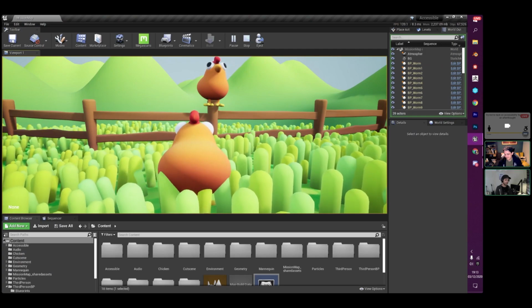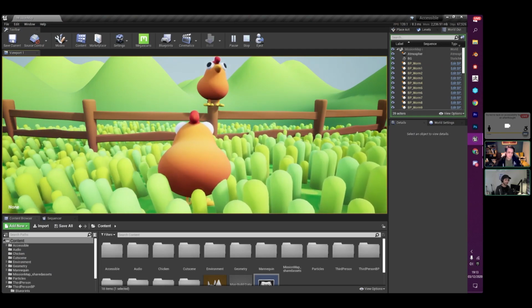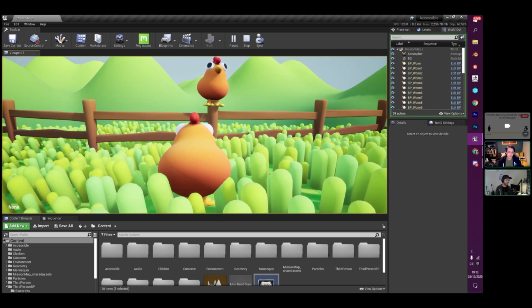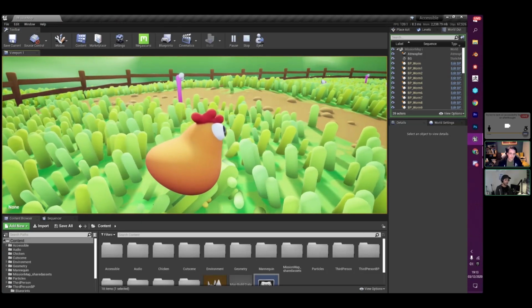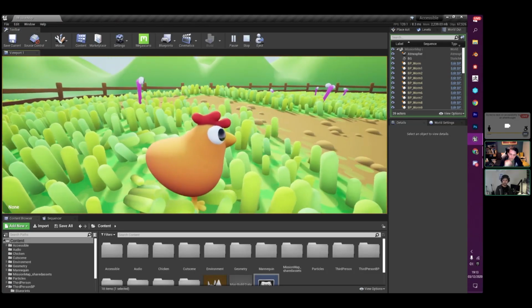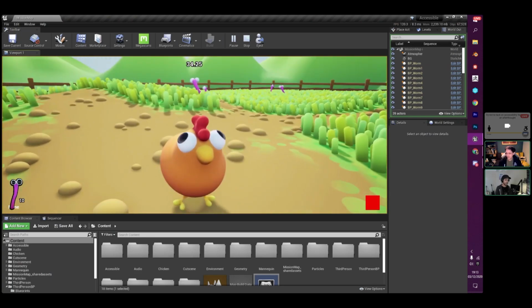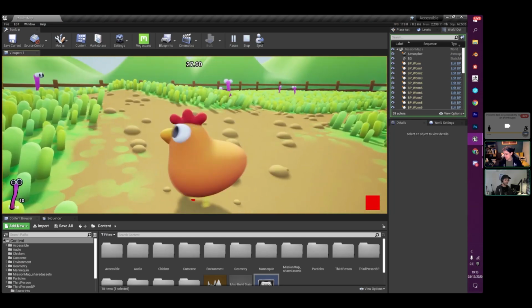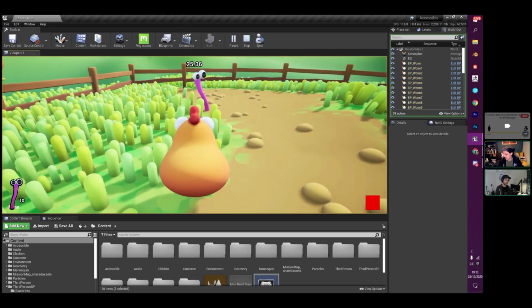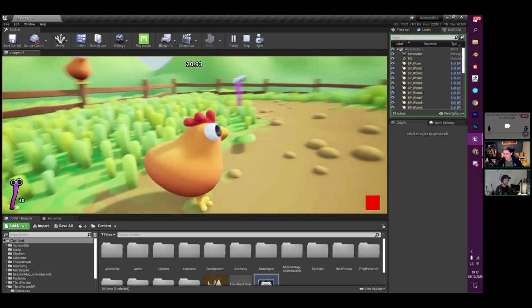Yes, we are both nodding at the same time. We understand one another. So it plays a short cutscene, and then we get full control, where we have some audio cues. So as I'm moving around, you can hear the character moving, and then whenever I peck on the ground, we'll get that nice pecking noise. So really annoying, but yeah. So I'm going to want to turn these off pretty soon.